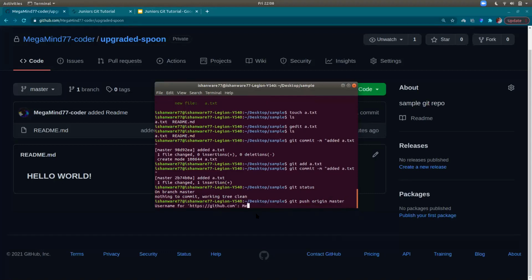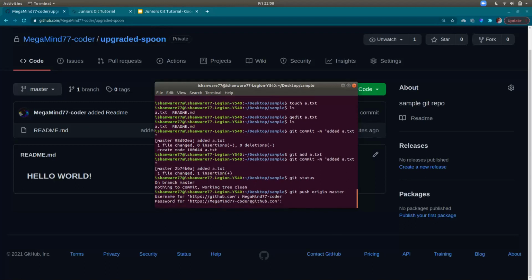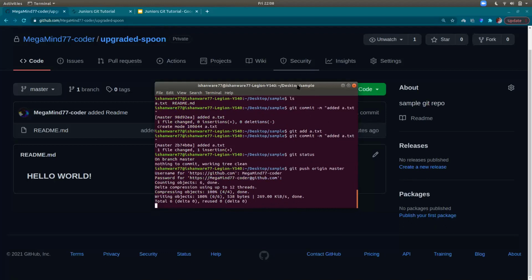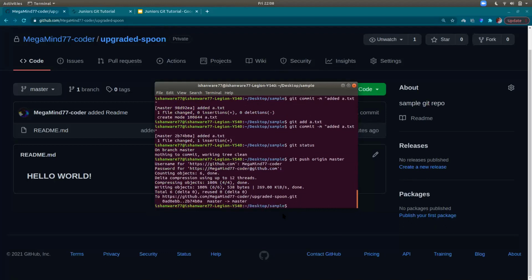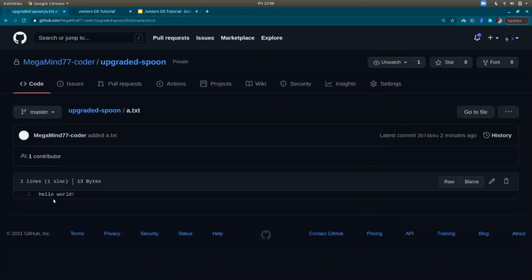Here I'm using the terminal, and I need to write the username again and again. On VS Code, you have plugins where you don't need to write this stuff again. GitHub itself just links it and you can see all the commits there. So the commit has been pushed onto the master branch, and now when I reload, it shows a.txt, hello world.